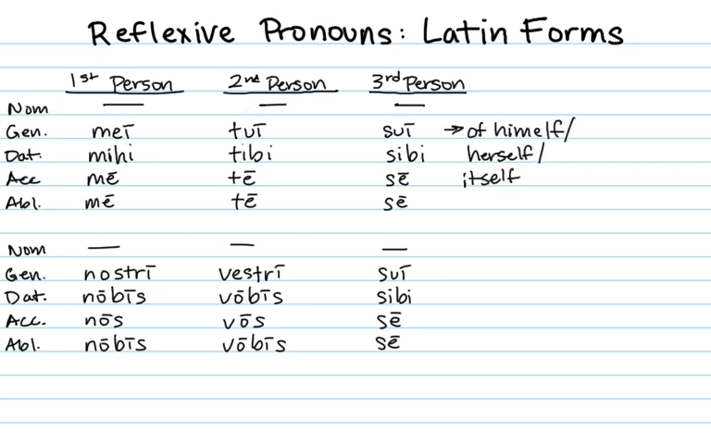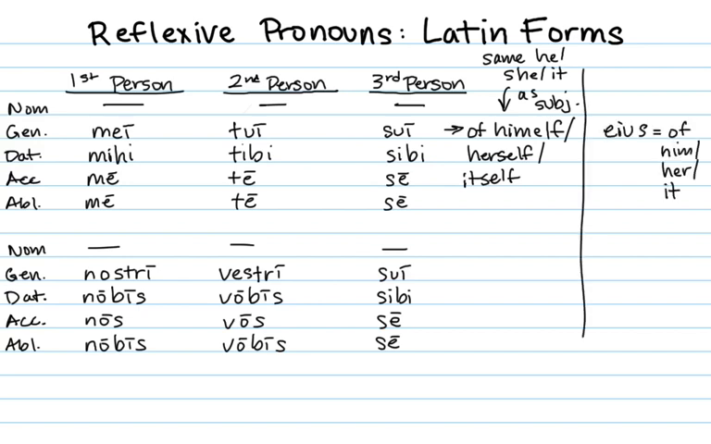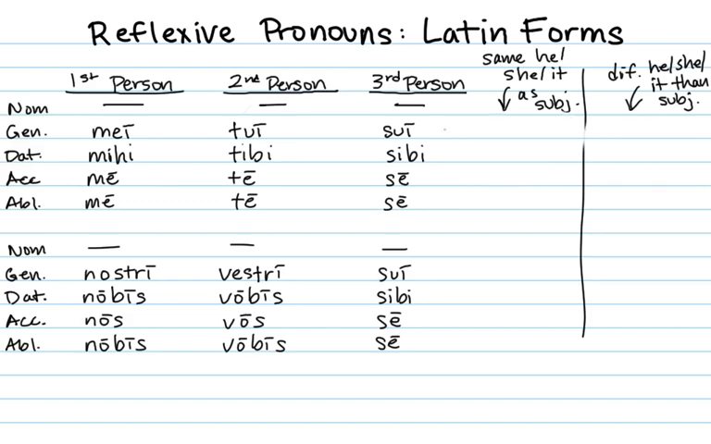Sui means "of himself," "of herself," or "of itself," and that means that the himself, herself, and itself refers to the same person as the subject, whatever the he, she, or it of the subject is. Compare that to eius, which means "of him," "of her," or "of it," when we're referring to a different he, she, it than the subject.